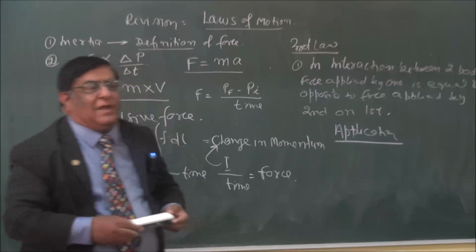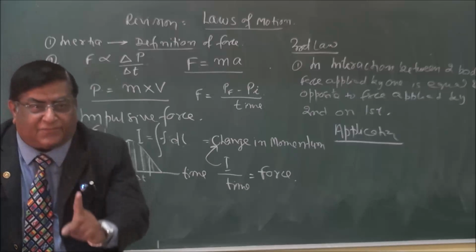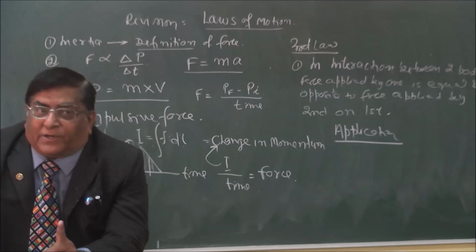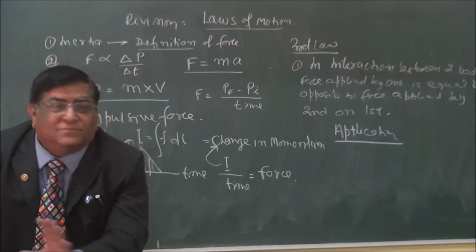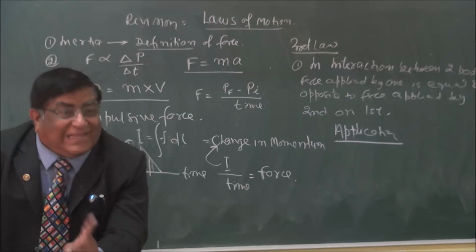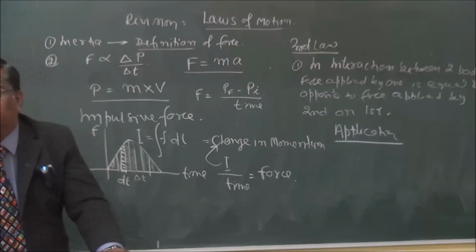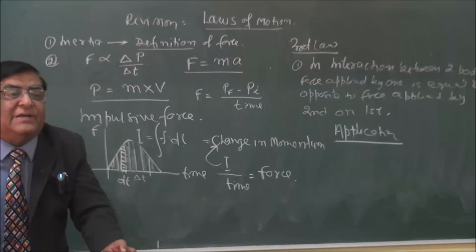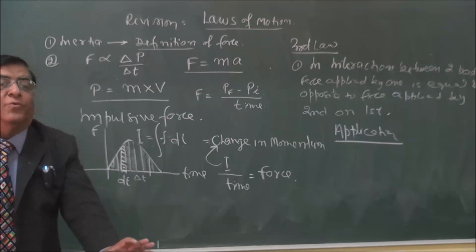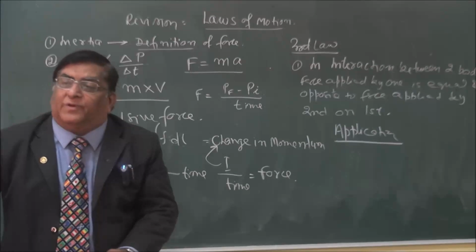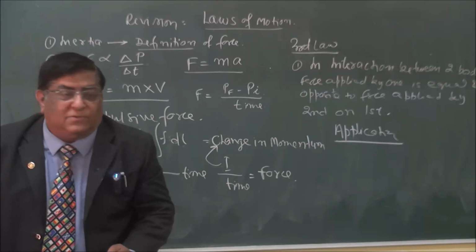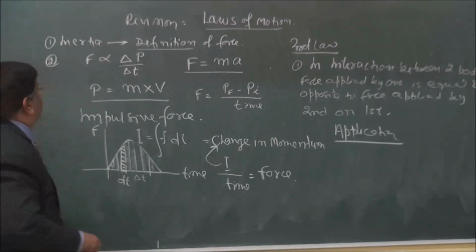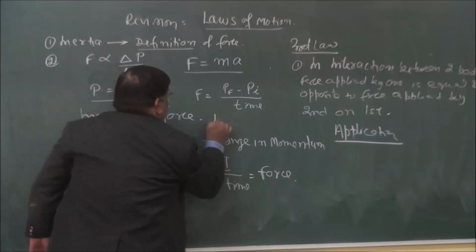Very simple. And that motion under the force will always have acceleration. Mind it: a body with uniform velocity has no force. What should be there? Acceleration. So a body moving, is it having force? It depends whether it has acceleration or it is simply moving with the same velocity. If it is moving with the same velocity, no force. So it has to have acceleration, and that is F is equal to ma. This we have done.